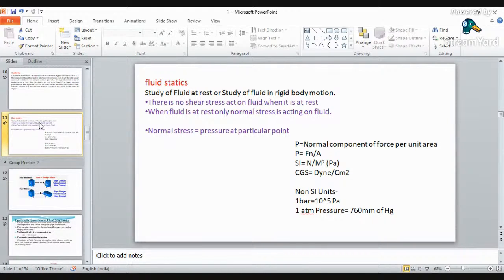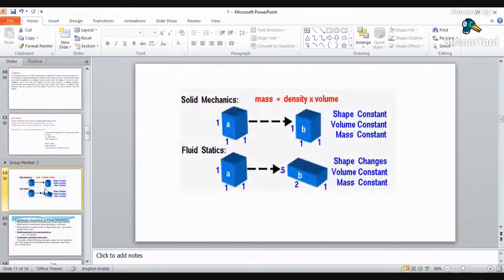That inward pressure is termed your normal stress or normal force, because there is no tangential force. If you consider any molecule of that water, it will have the same amount of force in all directions, in upward, in right, in left, or in downward direction.